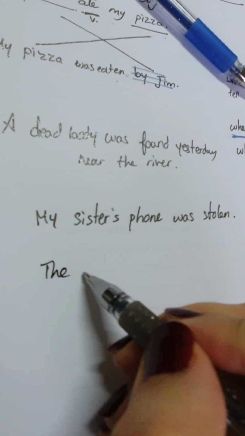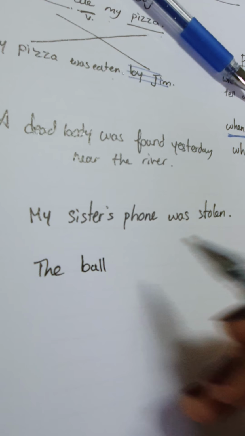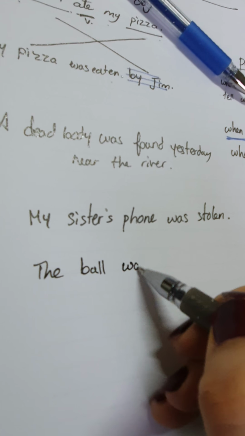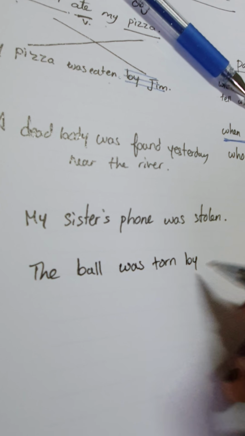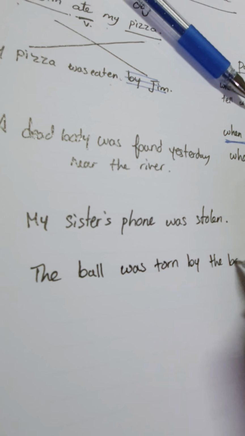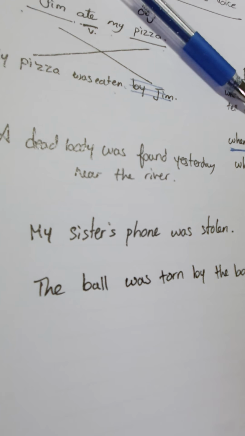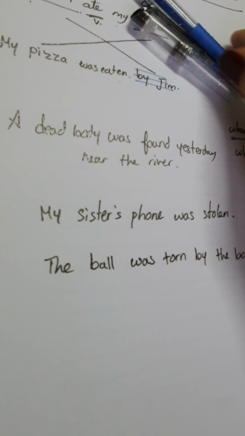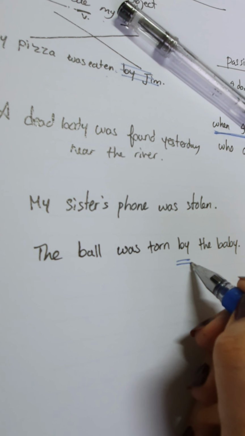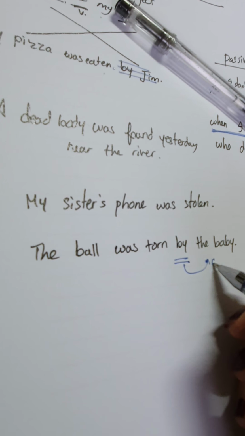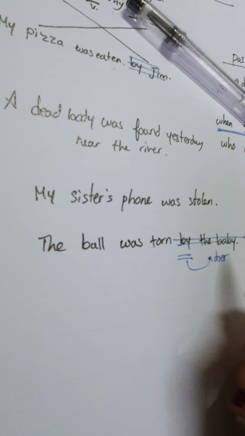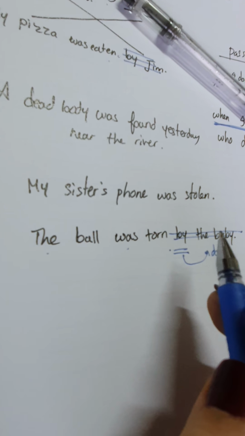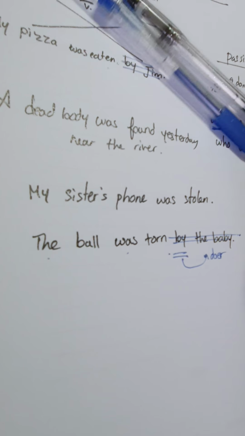The ball was torn by the baby. I don't want to emphasize who did it. So either I have to use by and then mention the doer, or I don't mention it. I can stop here. The ball was torn, and stop here because I don't know.